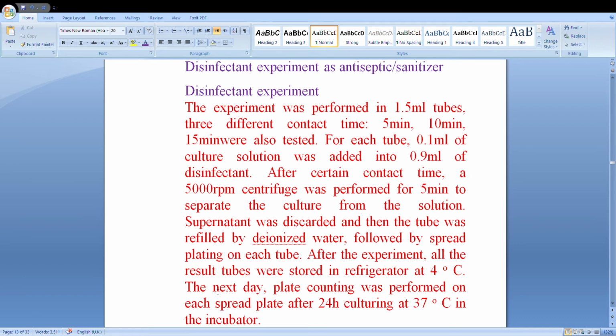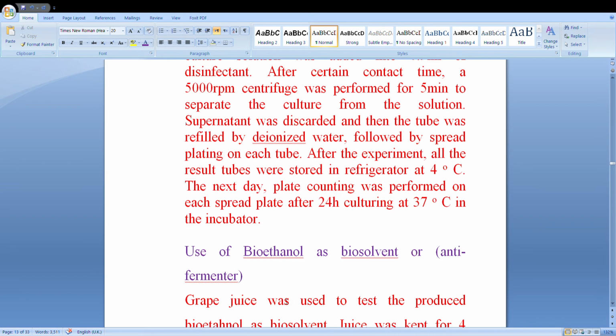After the experiment, all the result tubes were stored in the refrigerator at 4 degrees centigrade, and the next day plating was performed on each spread plate after 24 hours culturing at 37 degrees centigrade in the incubator.